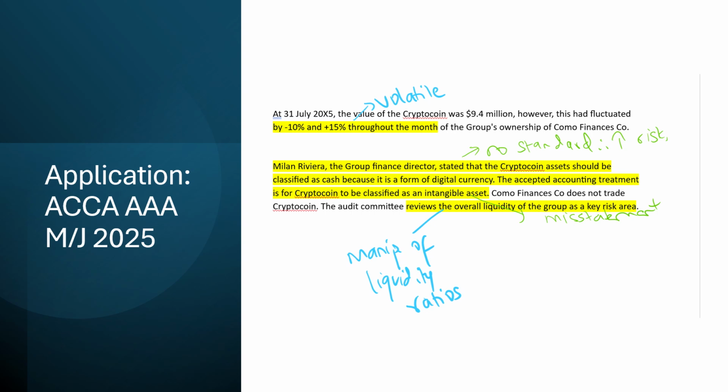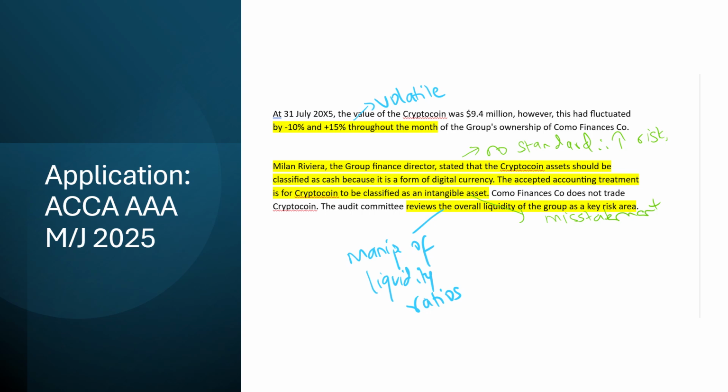In all this situation, we have to talk about what the audit committee should have done. The group finance director stated that the assets should be classified as cash because it is a form of digital currency. The accepted accounting treatment is for it to be classified as intangible assets. So there's no standard, but there is an acceptable accounting treatment which has not been followed.